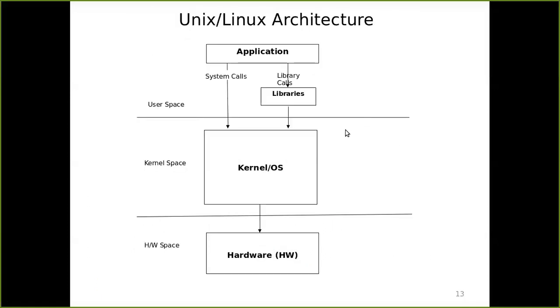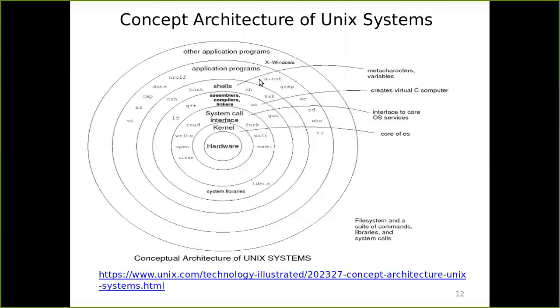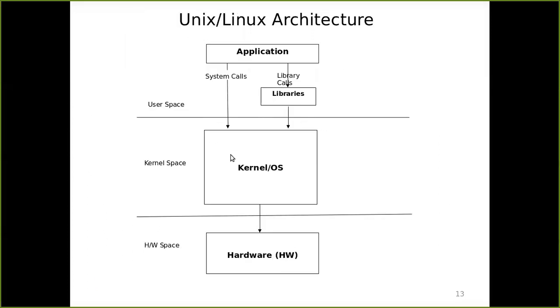Now you can see in this diagram the user space, kernel space, and hardware space. The application can talk to the kernel in either of two ways: through system calls or through library functions. A library call is, for example, printf in a C program. Without printf, you can also call something called write, which is low-level programming. I'm just giving a sample.